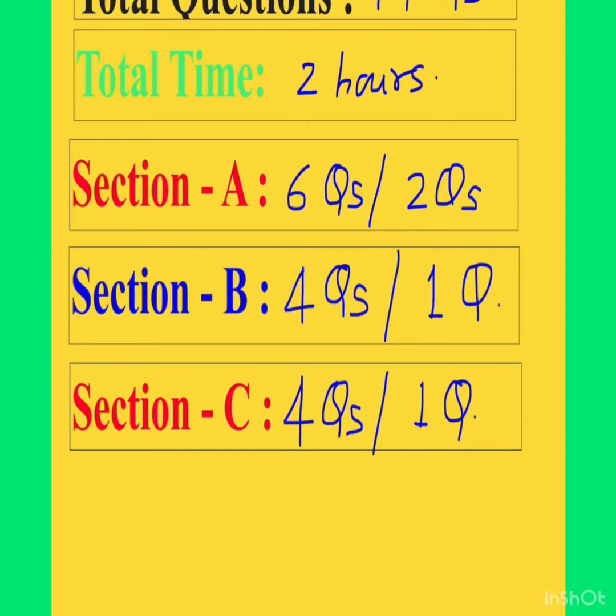In section A, all questions are of 2 marks, in section B each question is of 3 marks, and in section C all questions are of 4 marks.